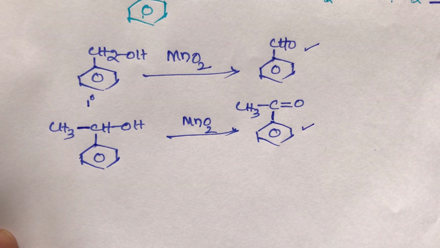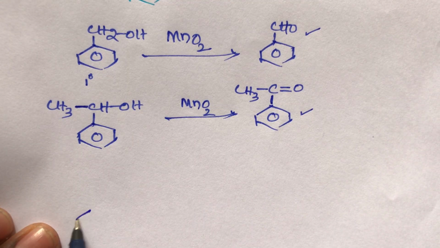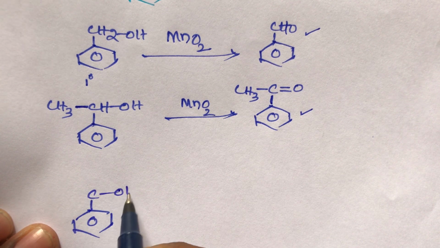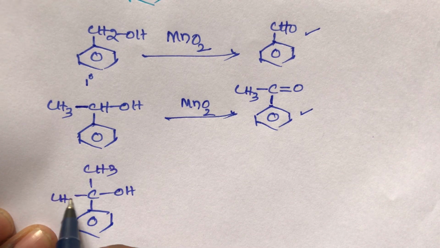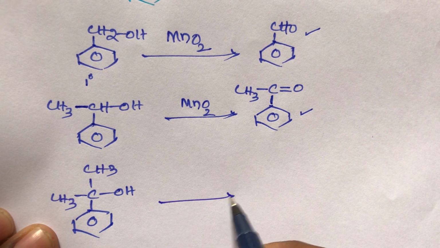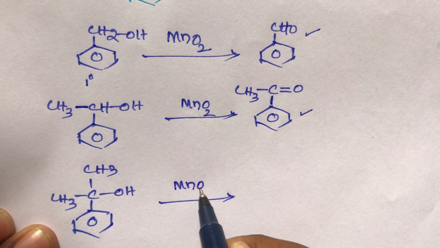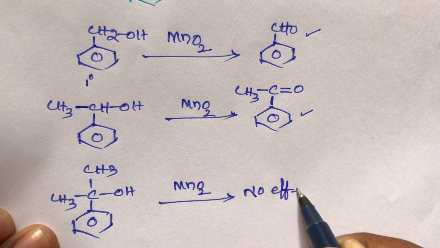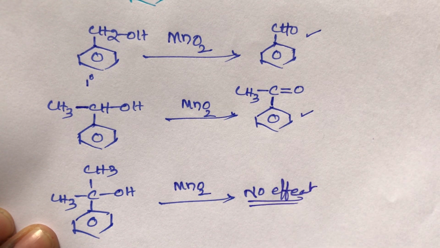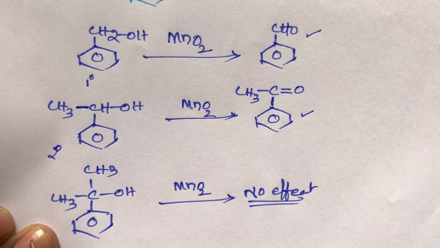If you take the benzylic tertiary alcohol with CH3, what happens on oxidation with MnO2? There is no effect. This is a simple trick: primary alcohol, secondary alcohol, tertiary alcohol.